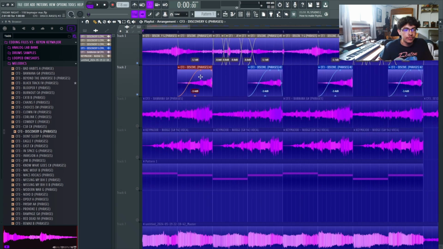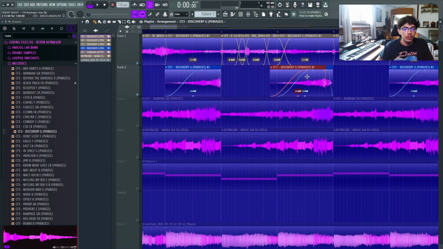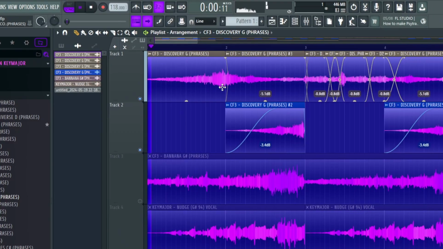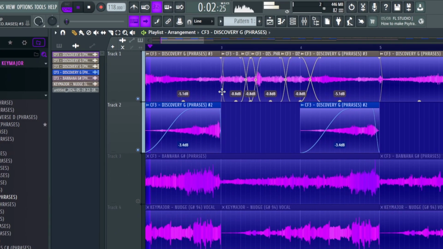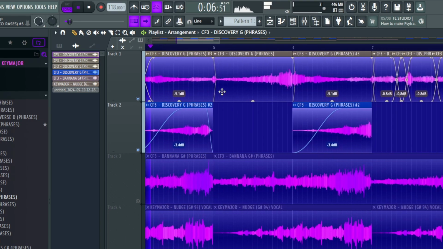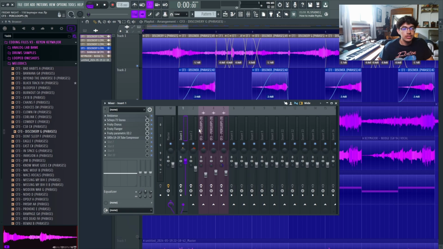And I just took this same phrase, this blue one right here, and I copied it over to the second half. Then I took this whole thing, copied it for the entire sample, and this was the main first layer that I had. That's how it sounded dry.